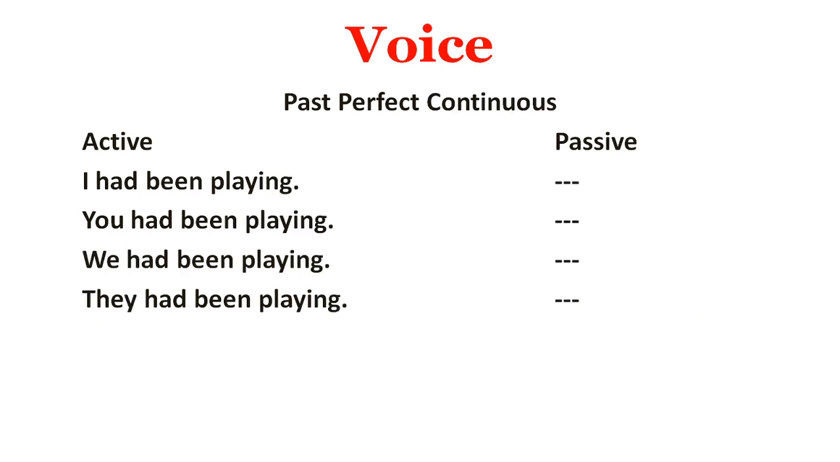Now we will be talking about past perfect continuous form. This is the fourth form, and you must remember that the use of had been plus ing is there in active voice, but there is no passive form in past perfect continuous tense. But again, in active, we will be using it like I had been playing, you had been playing, we had been playing, they had been playing.